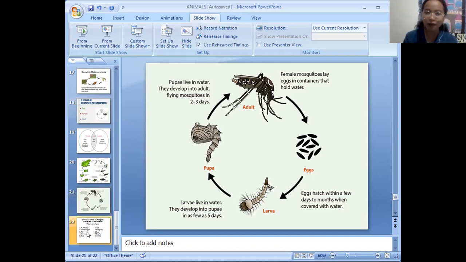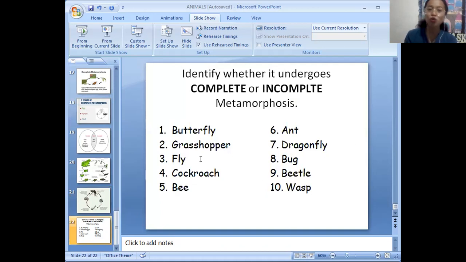So this time, you answer this one. You identify whether it is complete or incomplete metamorphosis. Write your answer in your paper, the same as with the other question, and then send it to me in the Cerebro. Okay, are we clear, Grade 5?